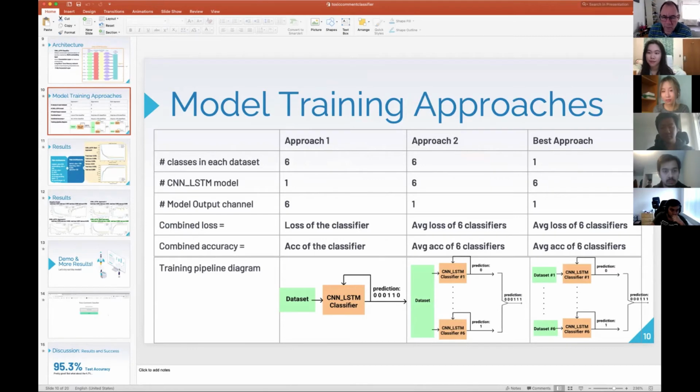Approach 2 is what? Tell me what approach 2 is. Okay, so in approach 2, the multi-class data set is used to train each of the binary classifiers. And how do you use a multi-class data set to train? So with the multi-class data set, we set the CNN classifier to have 6 outputs, where each of the outputs just predicts one class, and then in the binary class, each classifier predicts one class.